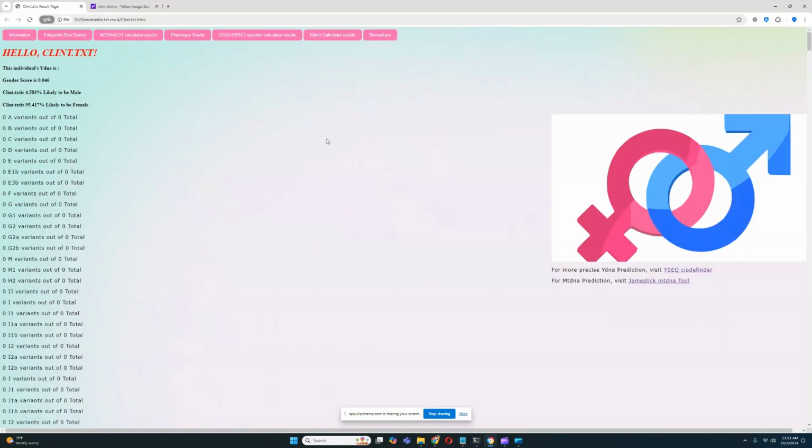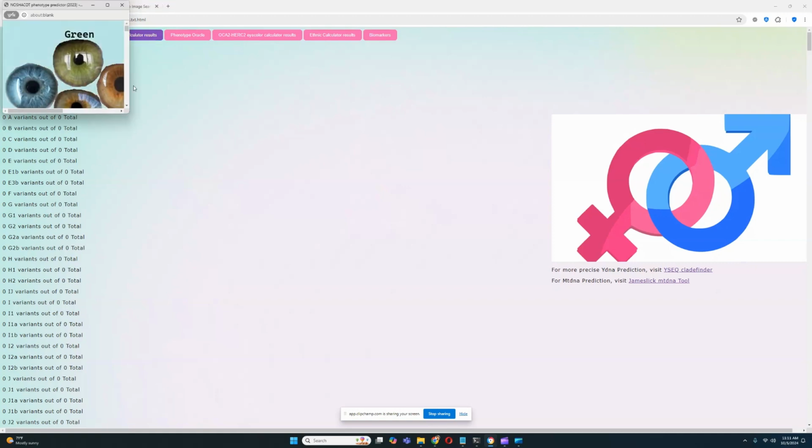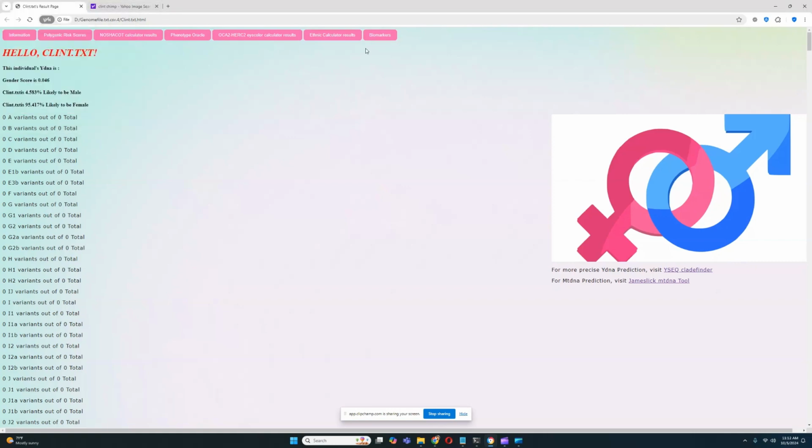My trait predictor is a program that is made for human DNA, so it predicts human phenotypes. It predicts polygenic risk scores for human health conditions, for human traits such as eye color, hair shape and nose shape, stuff like that, human biomarkers. So I'm not sure how this will work with the chimpanzee.